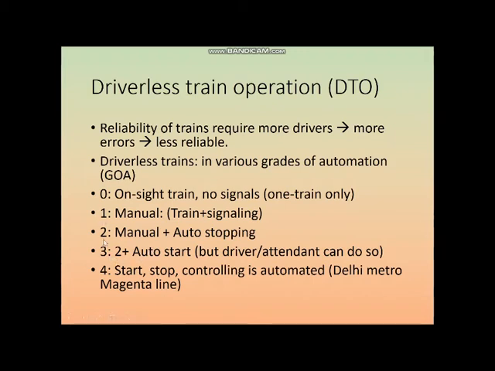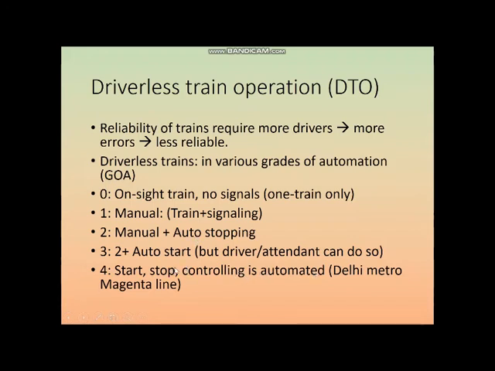And if there is a level 3, third grade, it means whatever facility is there in the second plus auto start is also there. So the driver just has to press a button and the train will start automatically. You cannot start it fast or slow as per your wish. So there will be an automatic starting system also. And level 4 means start, stop, and all the controlling is automated.